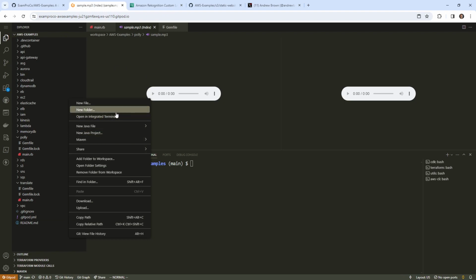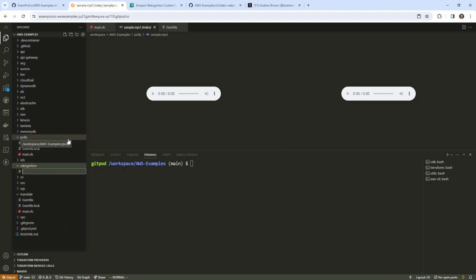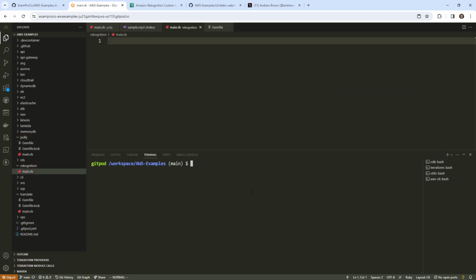So I'm going to go into my repo here. I'm using Gitpod, use whatever you want. And I'm going to make a new folder here called Rekognition. Okay, I'm going to make a new file here. We'll call this main.rb, and we'll cd into that directory. As per usual, I'm going to use Ruby just because it's super easy in this use case. I know how to use other languages, I just want to use Ruby. I find that it's easy to teach too.